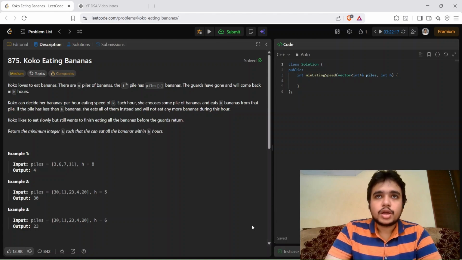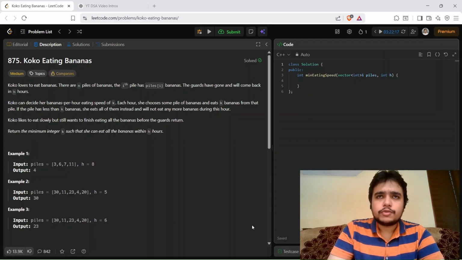So we add the division of the ith pile by the mid speed we have chosen. Or if it is not divisible, then we simply add 1.